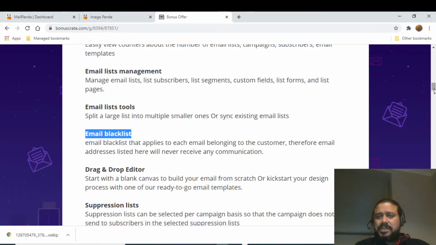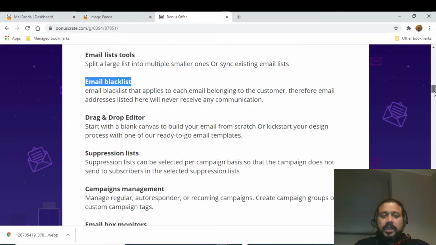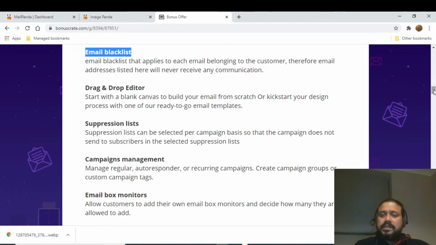As you know, sometimes customers ask you to take them off the list, or sometimes there are some creepy customers you don't want to send mails to. That could also be done over here. Drag and drop editor: I'm not going into that detail because it has set templates, so you can create your templates over there.